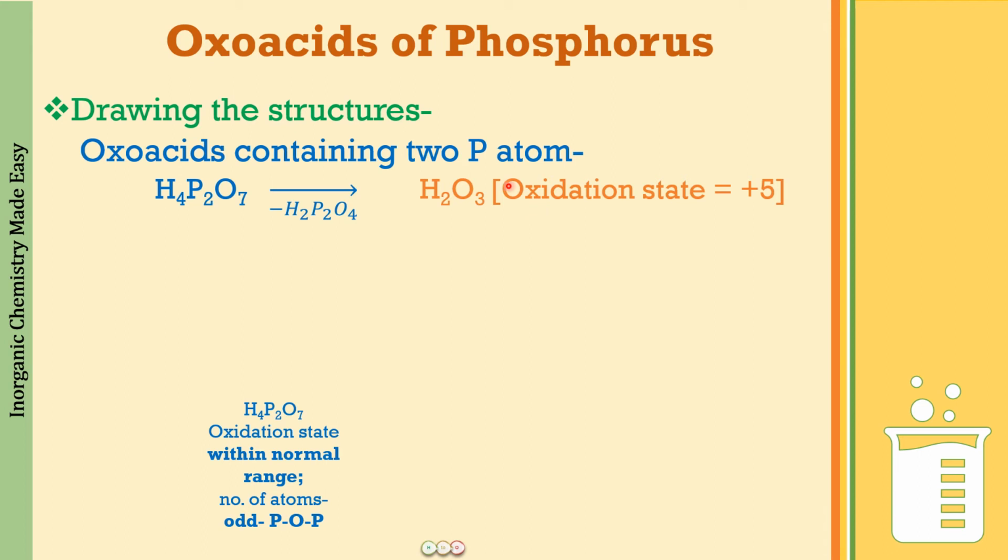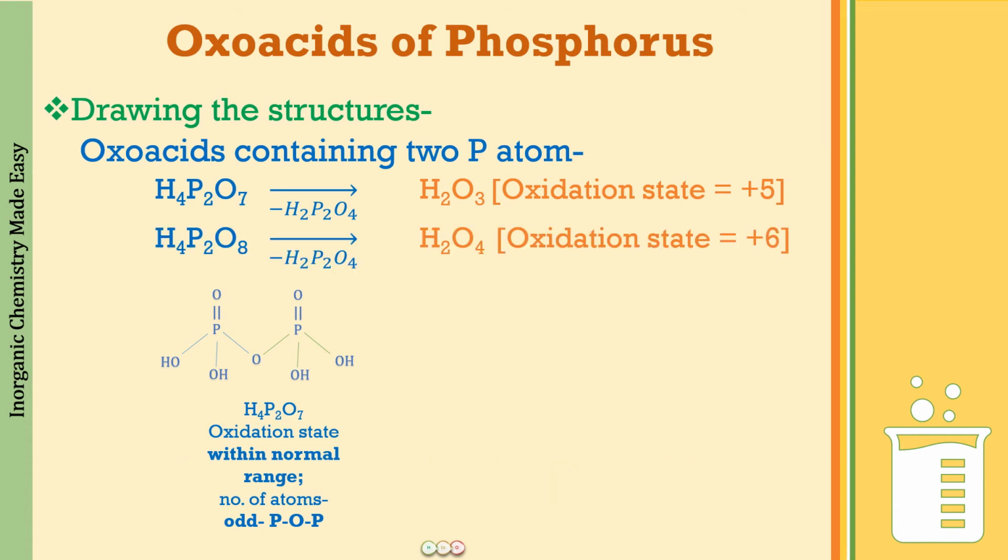So the linkage that you will be drawing is going to be a POP linkage, because the number of oxygen atoms is odd. Again, draw that POP linkage, and after you draw that, 1 oxygen will be consumed. Again you will be left with 2 hydrogens and 2 oxygens, so you will be putting an OH on this side and an OH on this side. Great, easy enough. You can draw the structure within just 5 seconds.